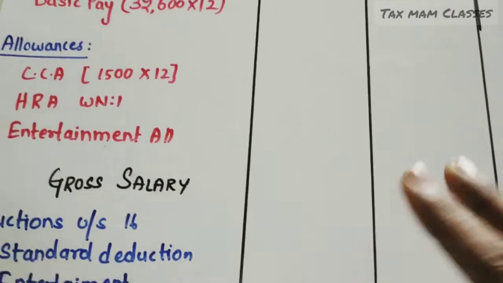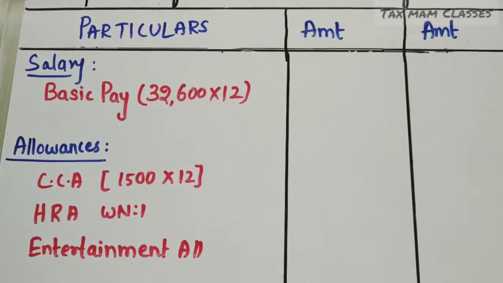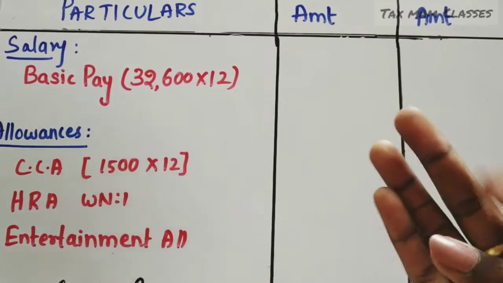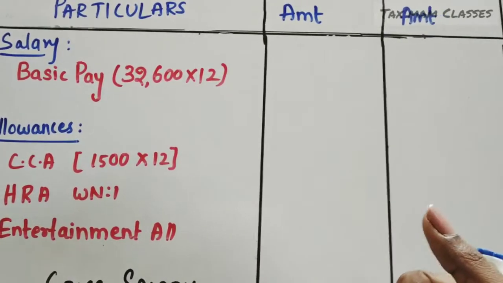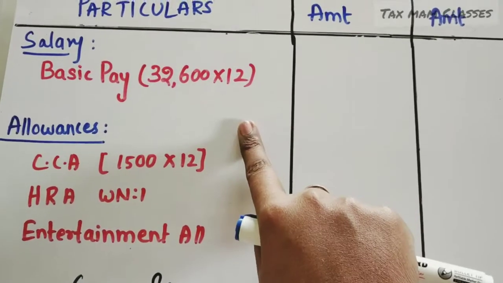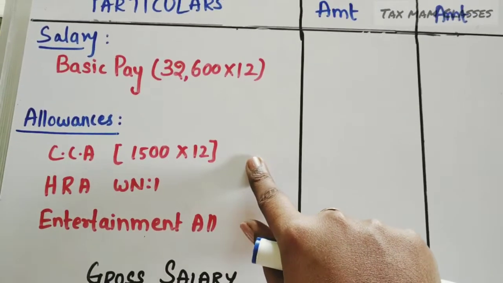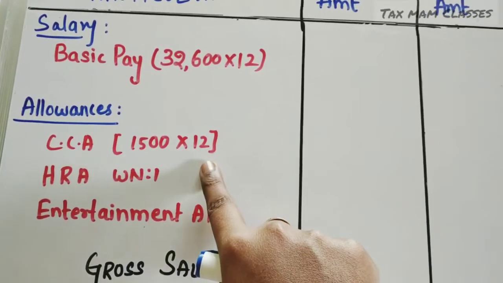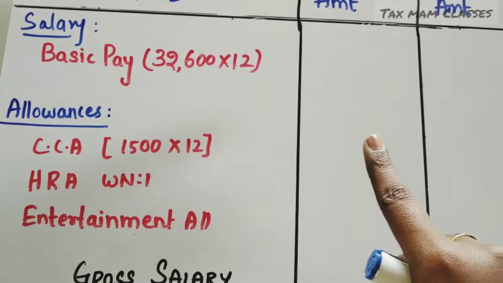In our problem, in the salary part, we have only the basic pay. We don't have any bonus, commission, gratuity, or pension. Provident fund is there, but we didn't learn it yet, so I exempted that. So I have taken basic pay, and in the allowances part we have city compensatory allowance. It is fully taxable, that's why I have taken the total amount. After computing, I will take the amount in this column.